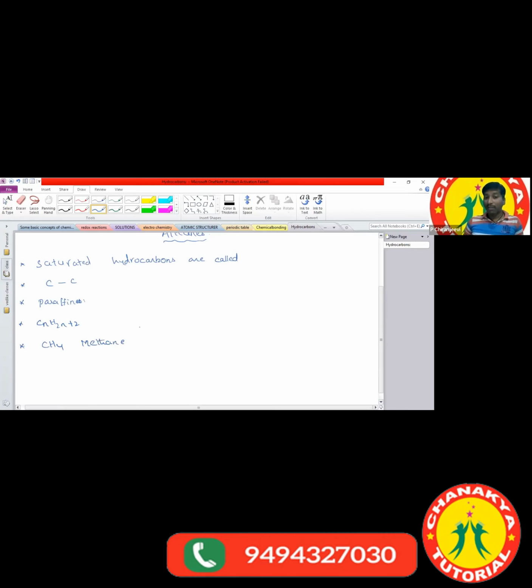Methane has different names. Methane we can also call marsh gas, and fire damp. Excluding methane, the other hydrocarbons have carbon-carbon single bonds. Now let us see the preparation of the alkanes.